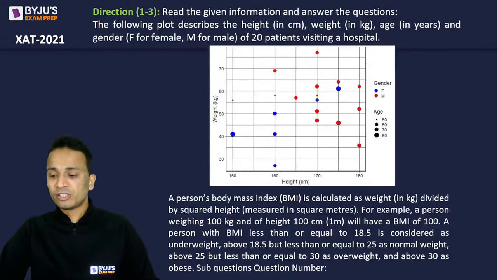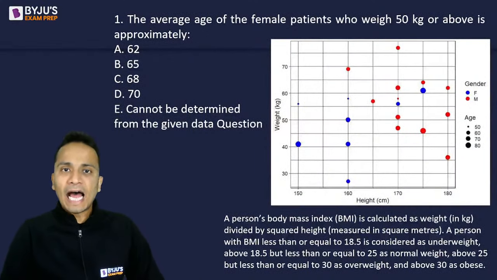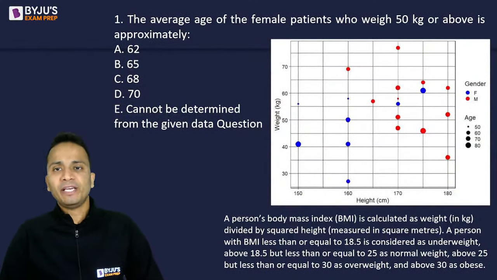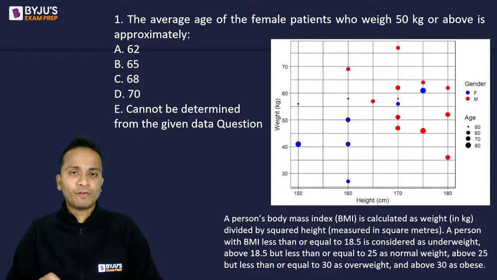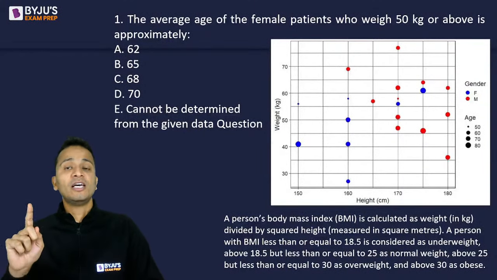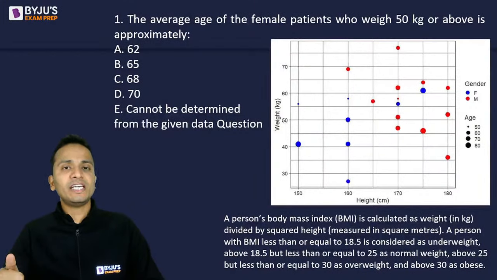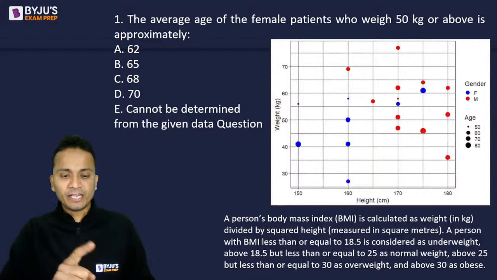All right, so the first question, all the data will be there. Very simple question to all of you. The average age of the female patients who weigh 50 kg or above is approximately. So you'll have to find out the average age for only the female patients whose weights are 50 kg or above. Be careful with this.